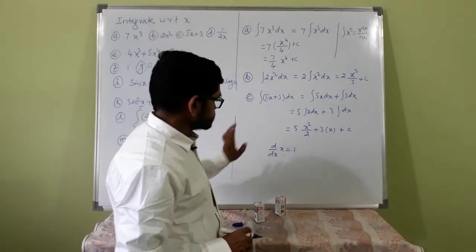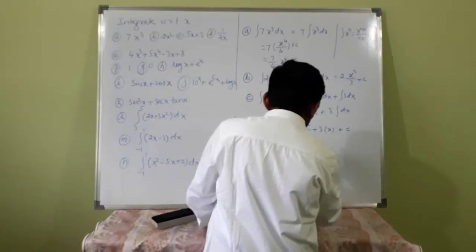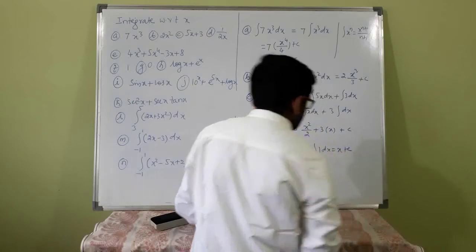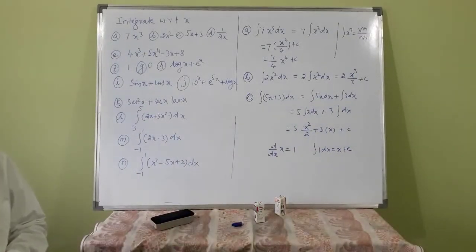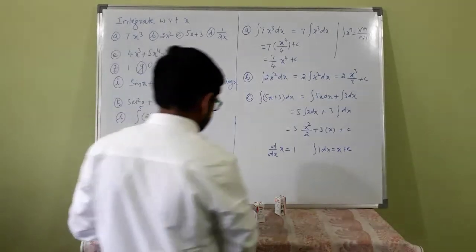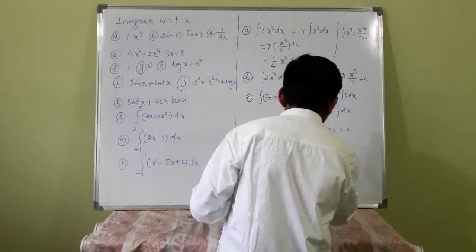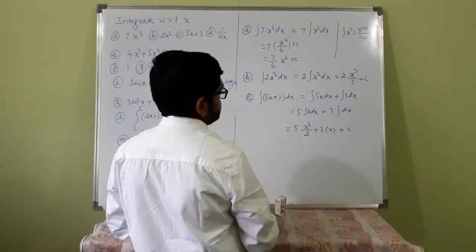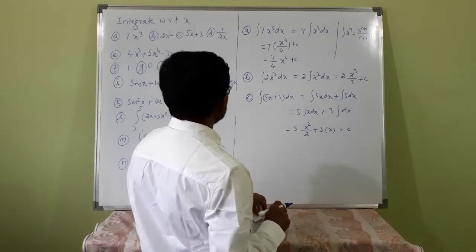So integration of 1 dx is equal to x. Remember, integration of 1 dx or integration of dx is x plus c. So the answer is 5 by 2 x squared plus 3x plus c.